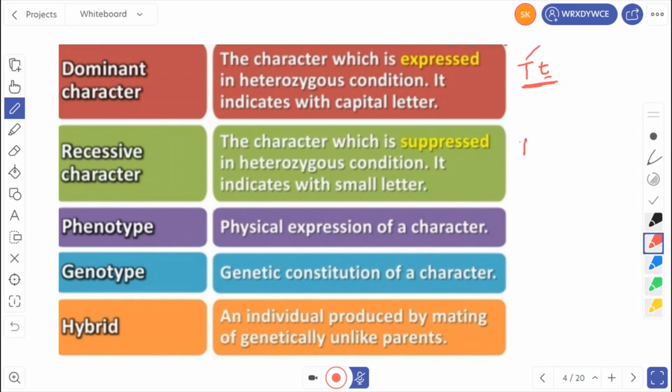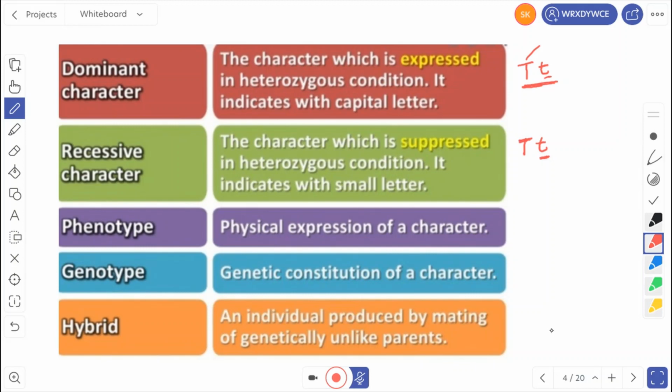So in this capital T and small t heterozygous condition, this is not expressed. The dwarf condition is not expressed in the heterozygous condition. When the dwarf character is not expressed in the heterozygous condition, we call this a recessive character.